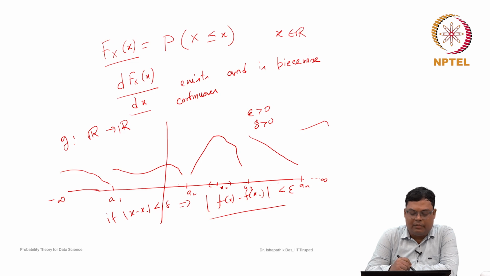So, then this random variable is called a continuous random variable. For a continuous random variable, the distribution function, if we discuss it a little more advanced, will be absolutely continuous. We are not going into more detail about it. It means that there will be a function f, small f, from R to R, such that this distribution function F of x